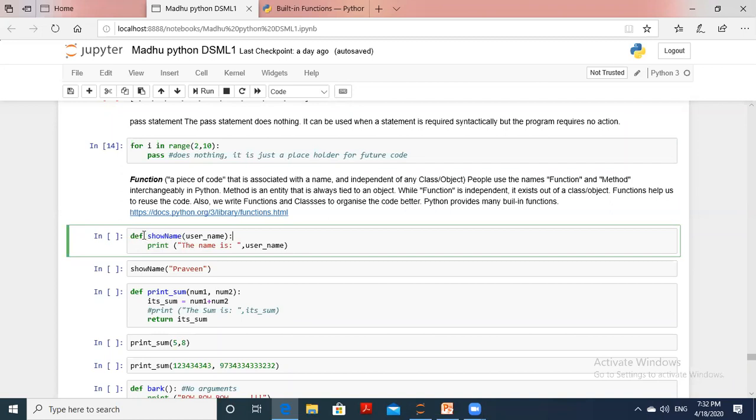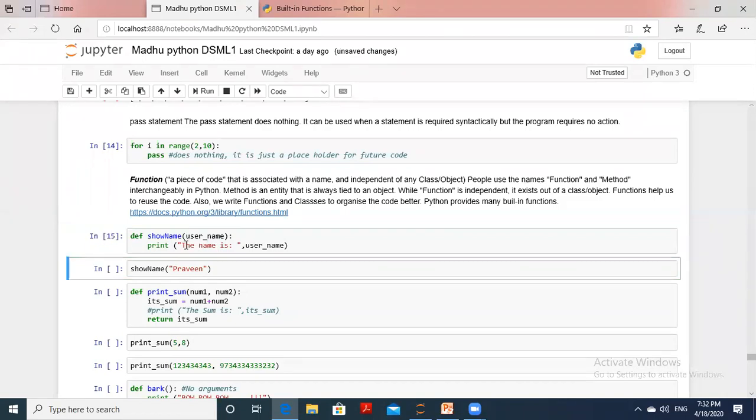So again I'm telling you, a function will always be defined using the def keyword, followed by the function name, followed by the arguments, followed by a colon. The next line will start with 4 spaces in front of it. So let's see this executing.